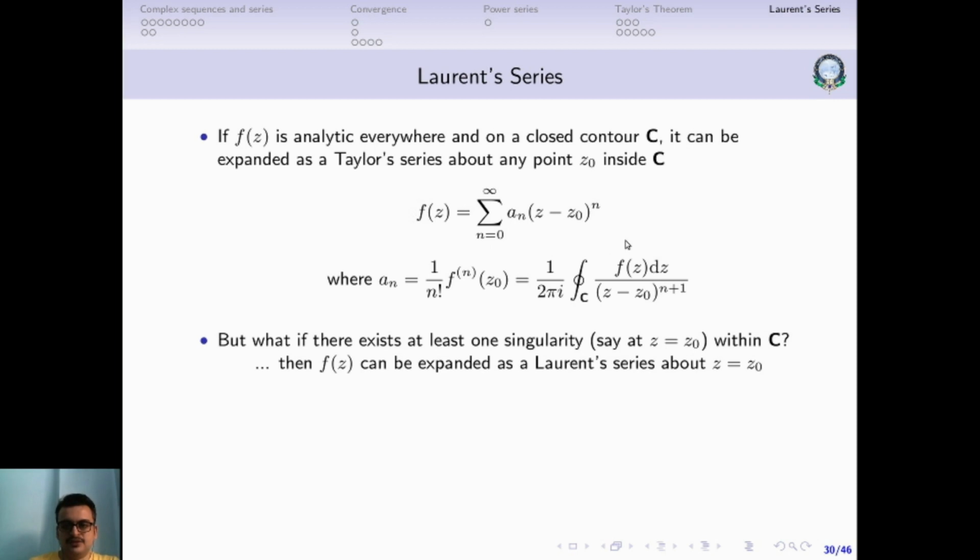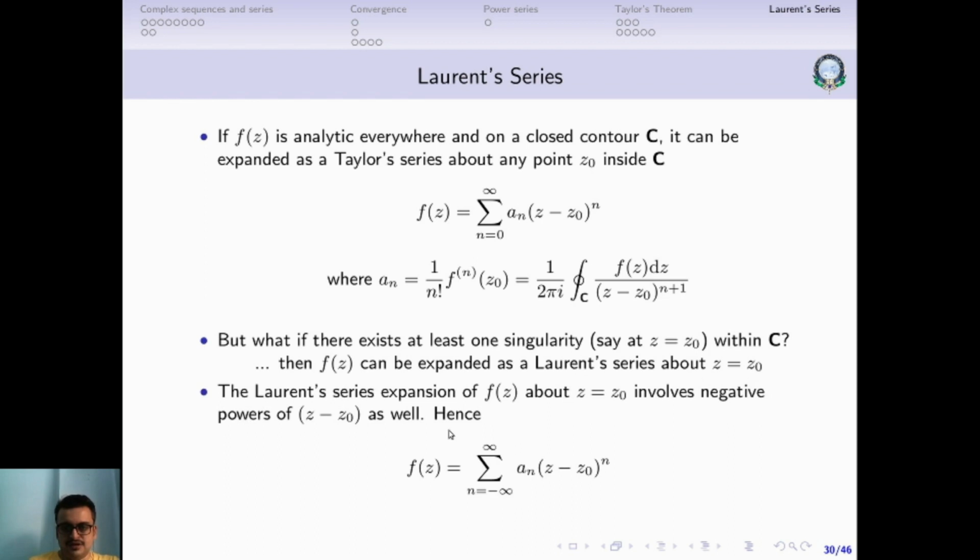So in that case we have to represent this as a Laurent series about z equal to z0, and this Laurent series will involve the negative powers of z minus z0 as well. Instead of n going from 0 to infinity, it will go from minus infinity to plus infinity, so n can take negative values as well. The coefficients a n, the expression remains exactly the same as this. Of course, in the case of the Laurent series we'll be using this integral definition of the coefficient, because the negative derivative is not defined.